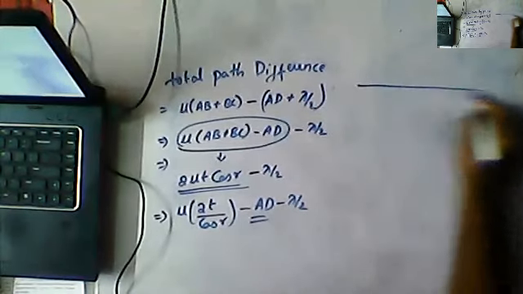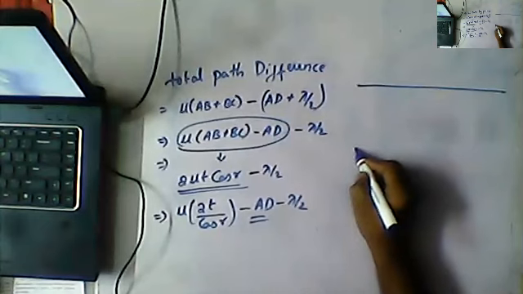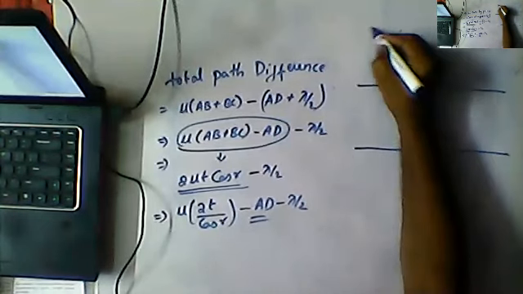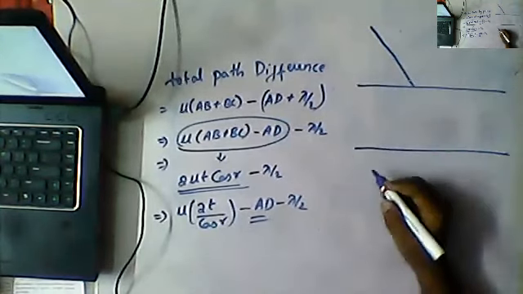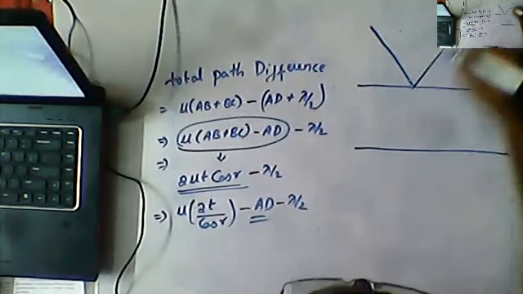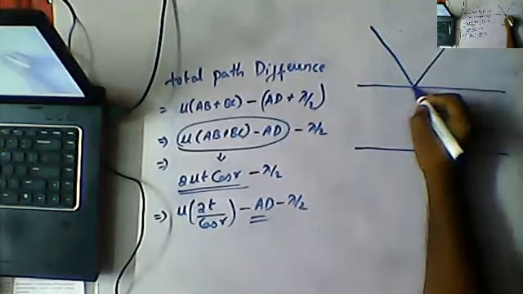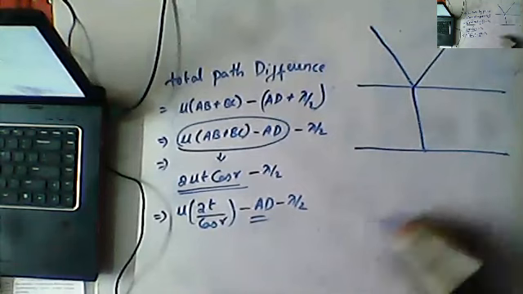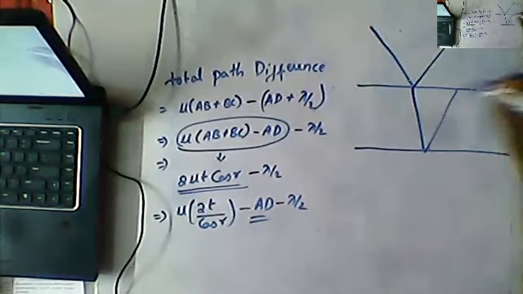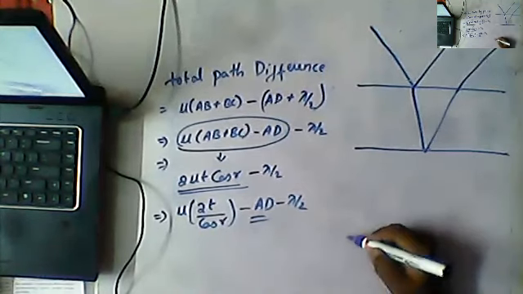This is our first surface, and this is our second surface. This is our incident ray. It undergoes reflection like this, and this is our refracted ray, which is refracted here like this.